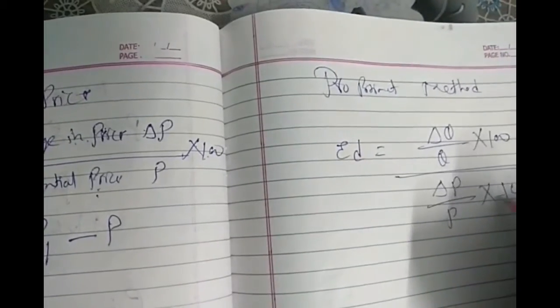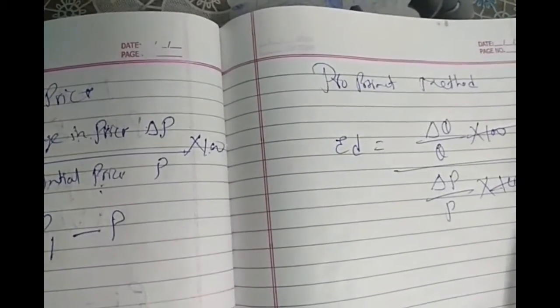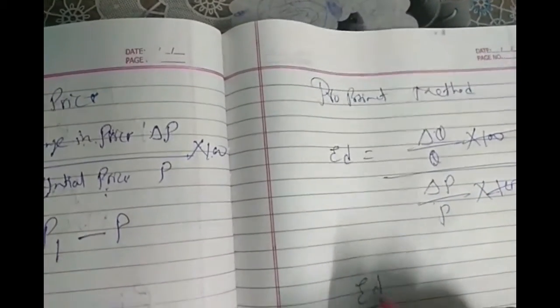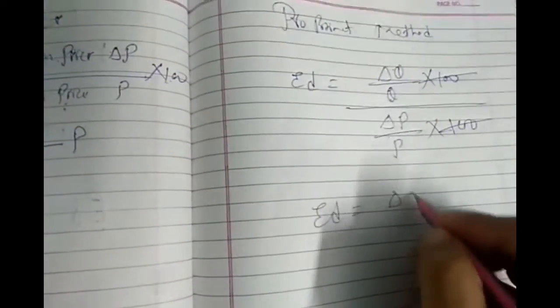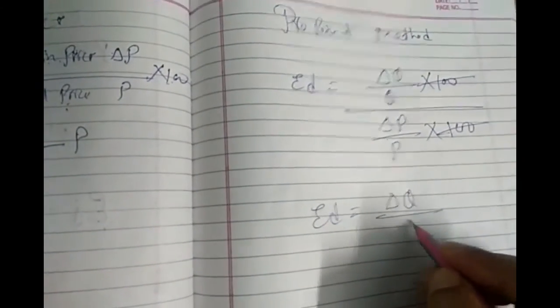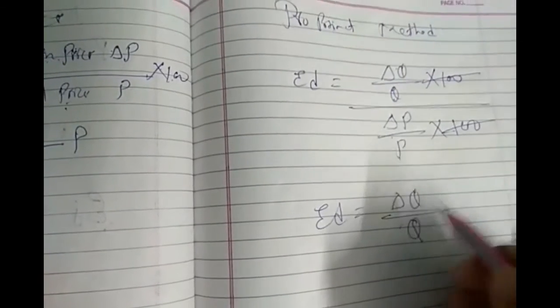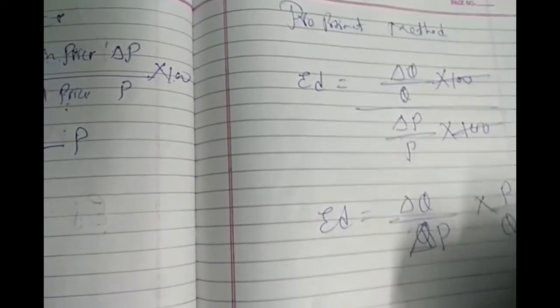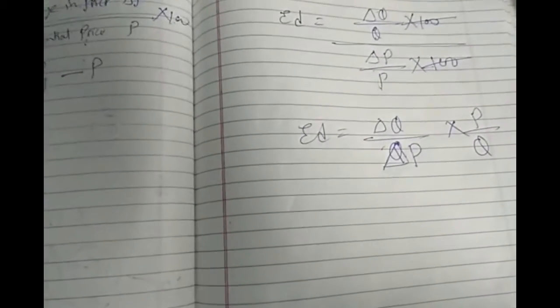As you know, we cancel the 100 from both. We get delta Q upon Q divided by delta P upon P. Solving it, we get delta Q upon delta P into P upon Q. Here delta Q is the change in quantity, delta P is the change in price, P is the initial price, and Q is the initial quantity. Is that clear to everyone? Okay.